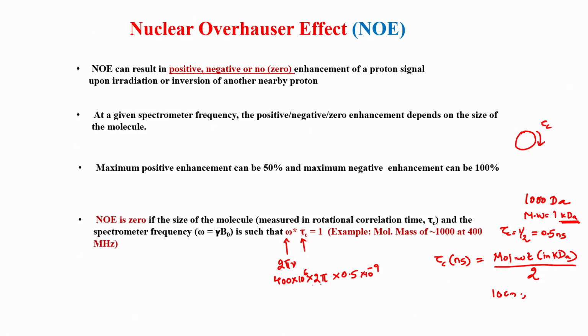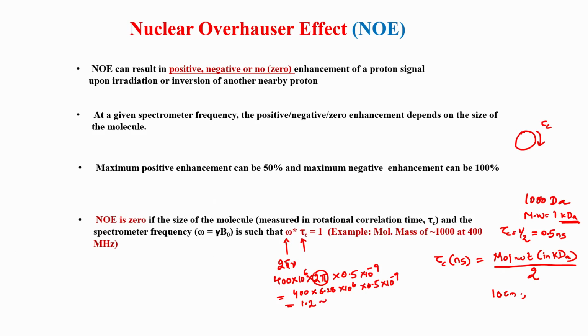Now, if you do this calculation, it is roughly 400 into 6.28, which is 2 pi, into 10 to the power 6, into 0.5 into 10 raised to minus 9. If you calculate it, you will get around 1.2.